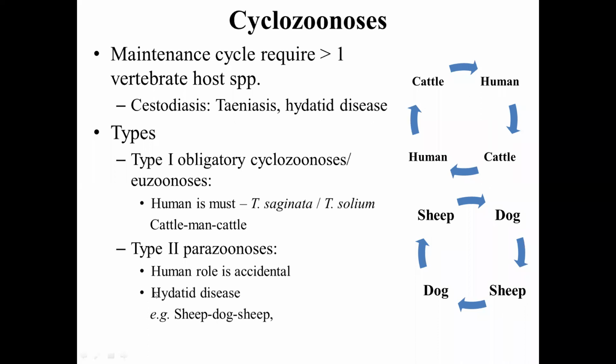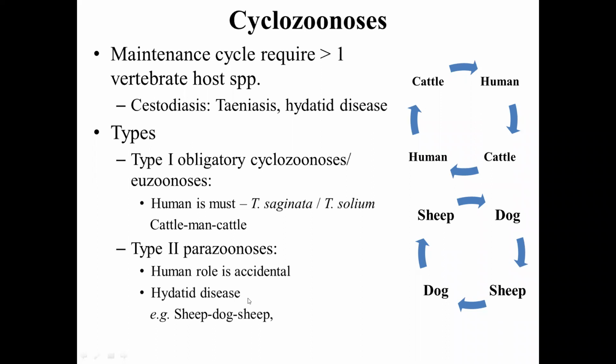Example is hydatid disease. For perpetuation of the hydatid disease in the nature, one herbivore and one carnivore is sufficient. Example, sheep, dog, sheep. Okay, dog is a carnivore here, sheep is a herbivore here. That is sufficient for the perpetuation. It is a cyclozoonosis because 2 vertebrate host species are involved. One is the dog, other is the sheep. These are the 2 vertebrate species, and human also get infected. That's why it is a cyclozoonosis. But human may or may not be involved. That is what is parazoonosis or paranosis. Okay, is it clear?